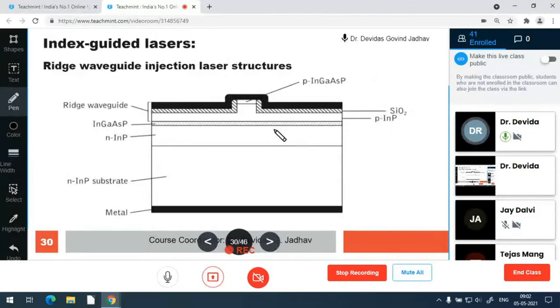So again the ridge waveguide is there. The same is achieved with a very small P-type region, which is sandwiched in between the silicon dioxide, and that gives conduction for a very, very small area. And the other structure is again similar.